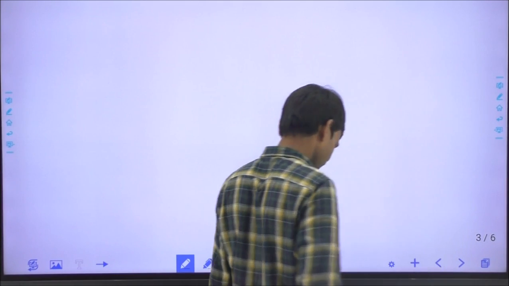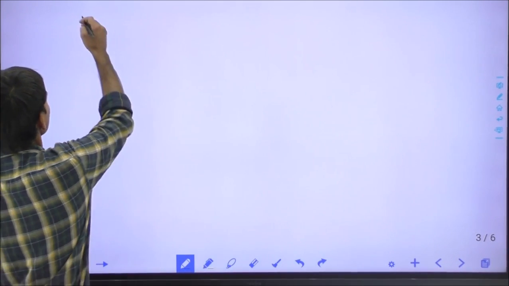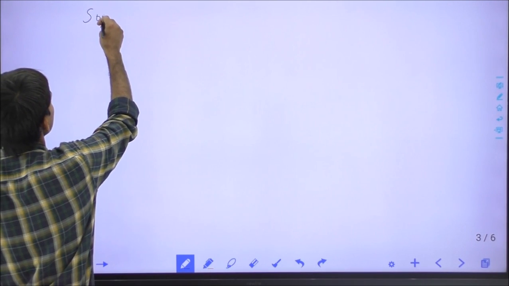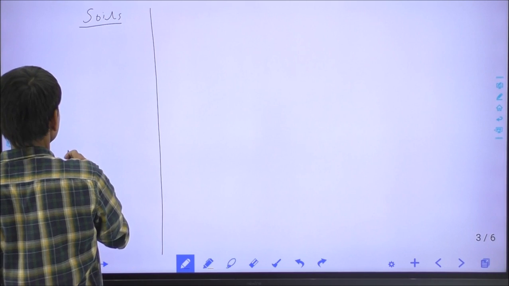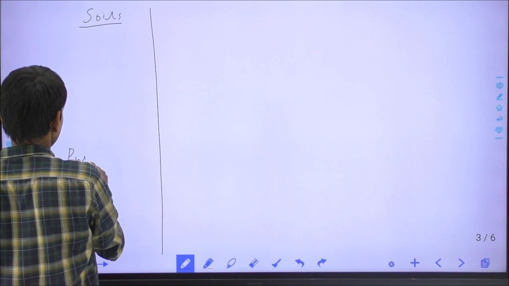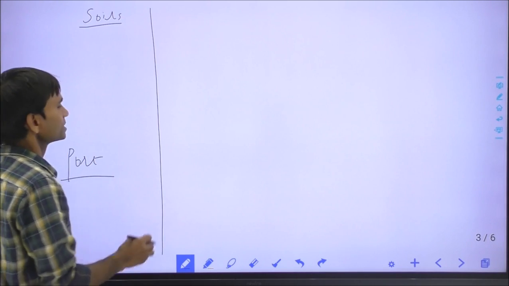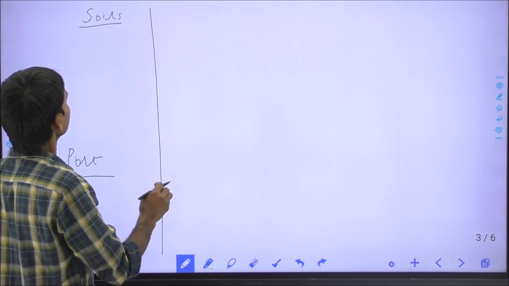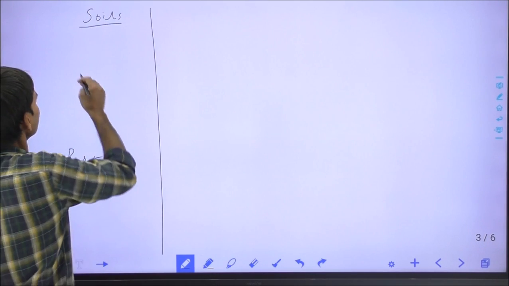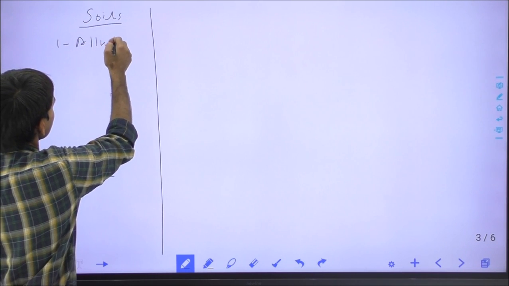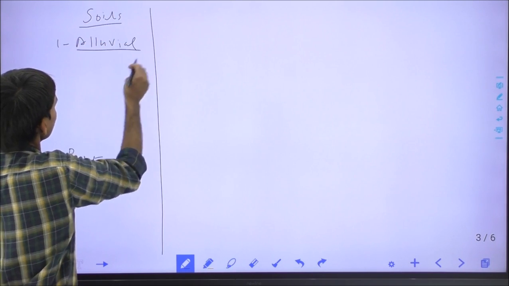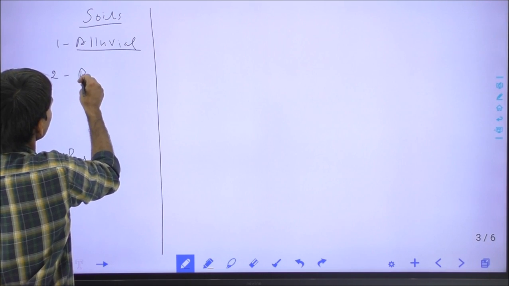Next are the important soils of India and the ports. There are around 8 types of soils in India. One is alluvial soil. Second is black soil.